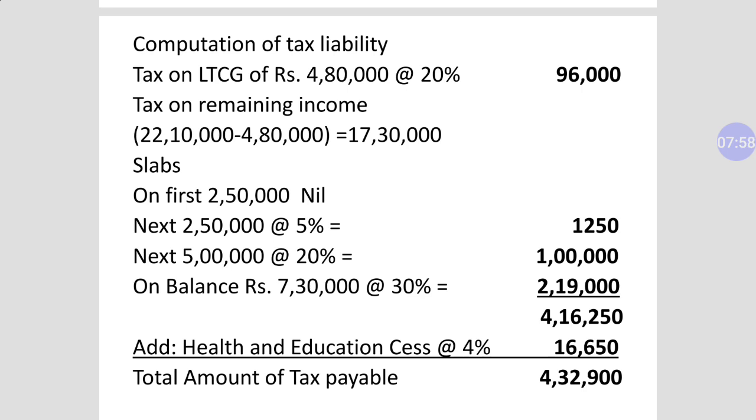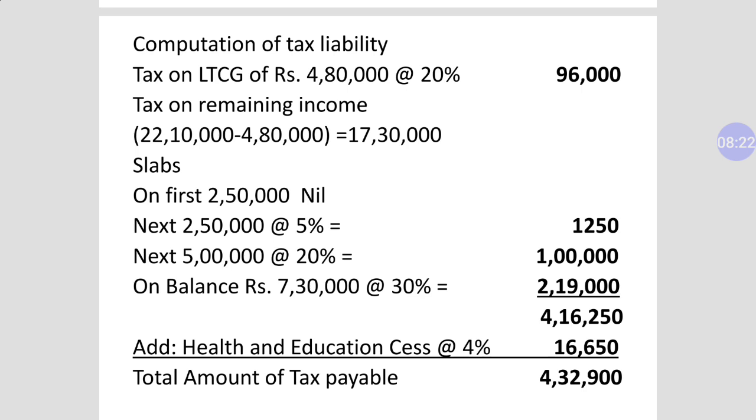Calculation of tax on long-term capital gain is our first step for calculation of total tax liability. So long-term capital gain is always taxed at 20%. So we will take 20% of 4,80,000. It is our first amount of tax, 96,000.